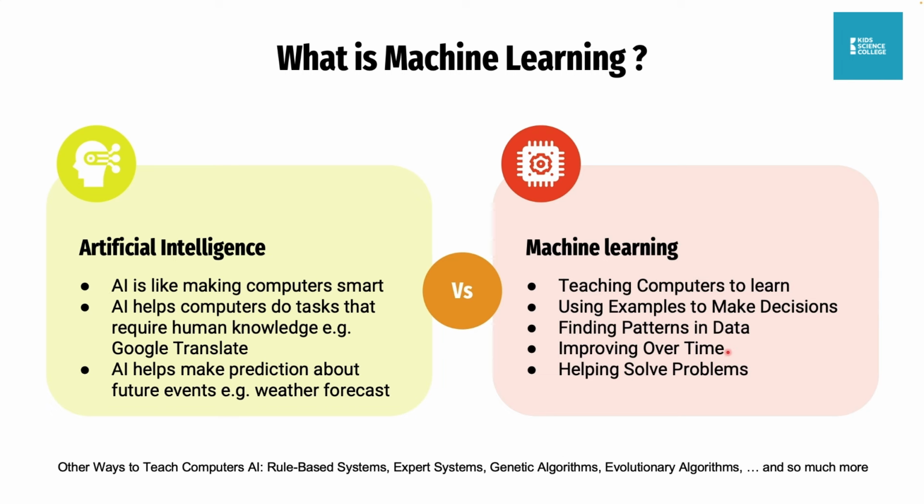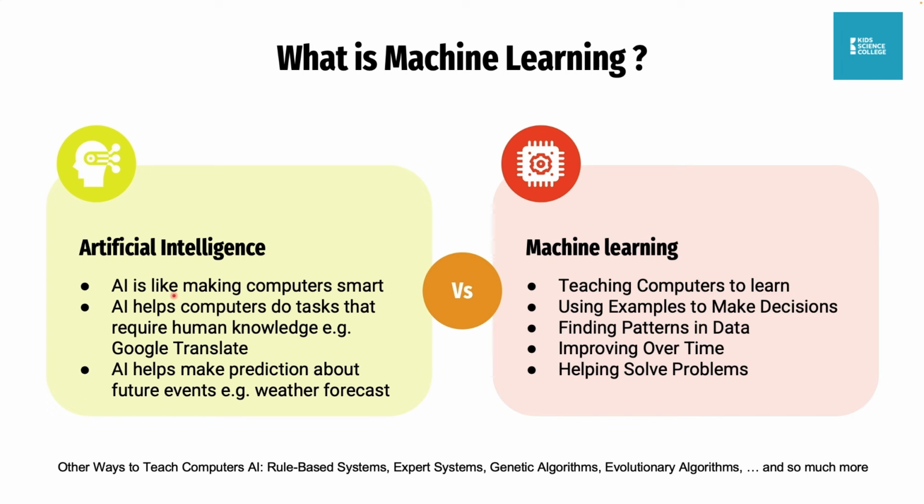Then improving over time, just the way we humans learn, right? When you go to school, the first day they teach you maths, you learn a little bit. Then the second day when you work on maths again, you keep improving your knowledge of maths. Machine learning is the same way. When you teach your machine how to learn from data, the first day the machine may have 50% accuracy, then the next day the accuracy is going to increase. Again, machine learning helps us to solve problems. So that is machine learning.